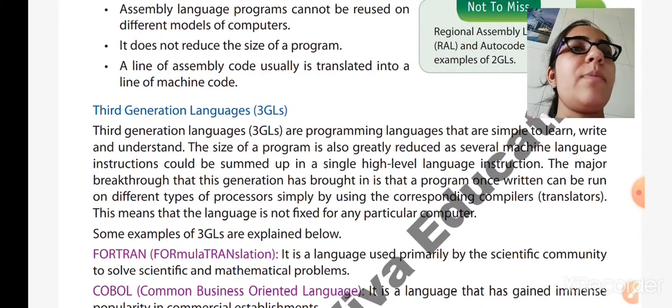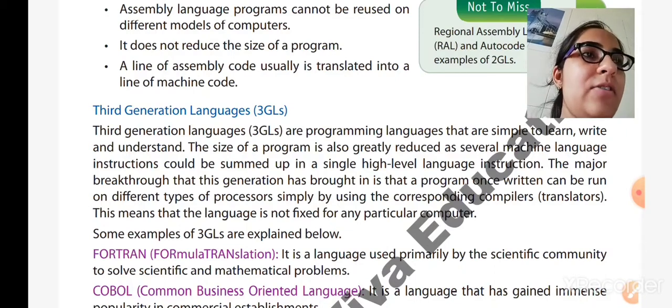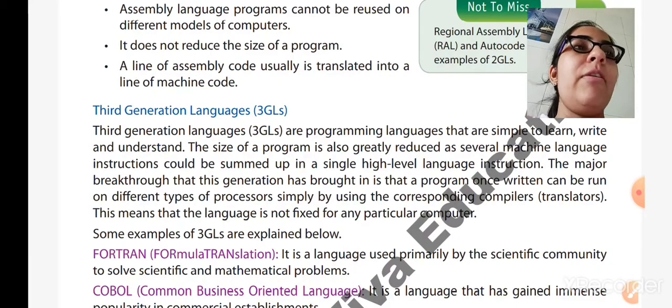The size of the program is generally reduced as several machine language instructions could be summed up in a single high level language instruction. It means that the size of the program is decreased. Why is it decreased? Because in machine level languages we have to write more, but several machine level instructions get together, sum up and make a single high level language instruction. In machine level languages we need to write several lines to make a computer understand what we want to convey to it.